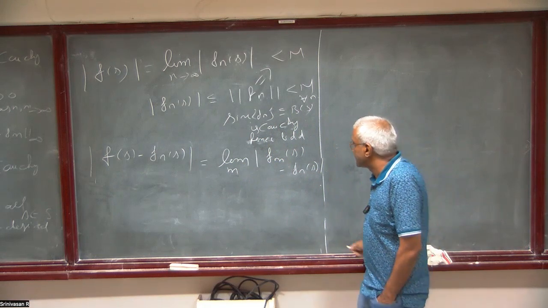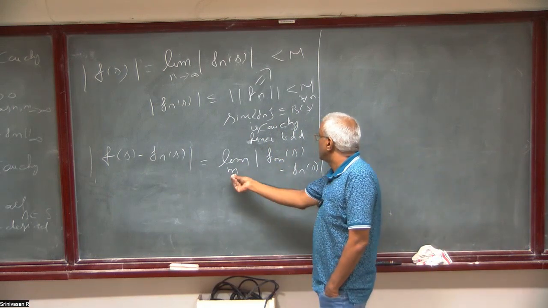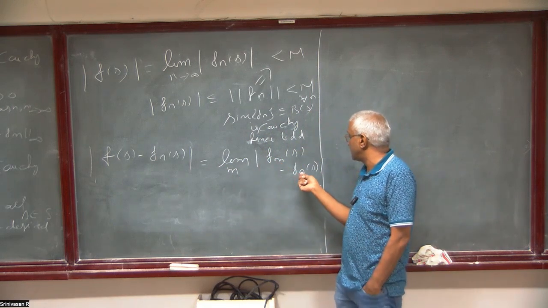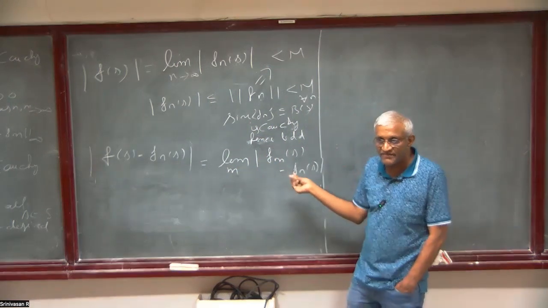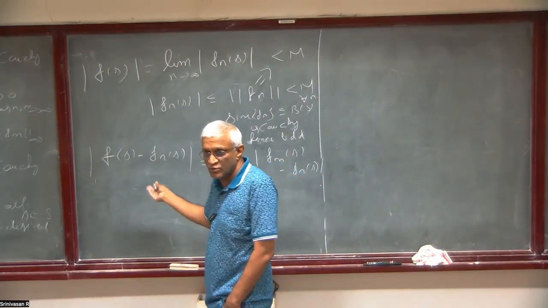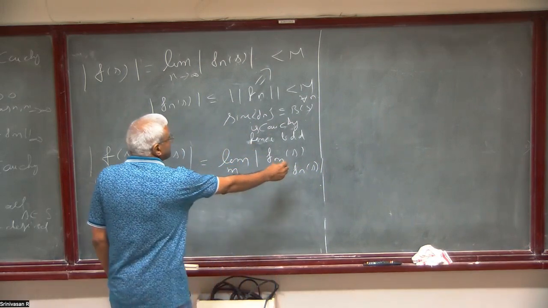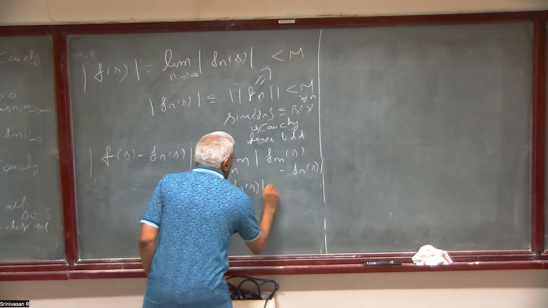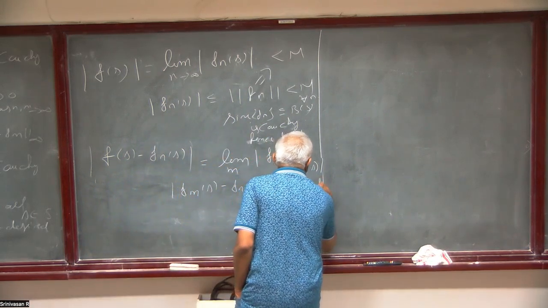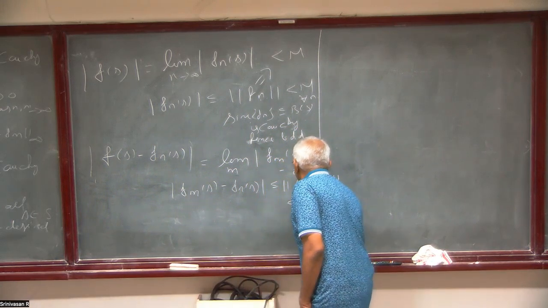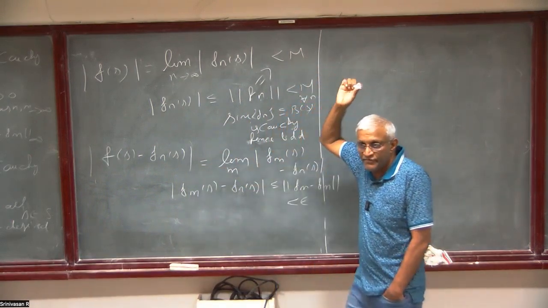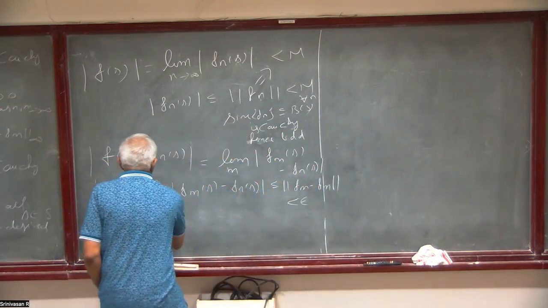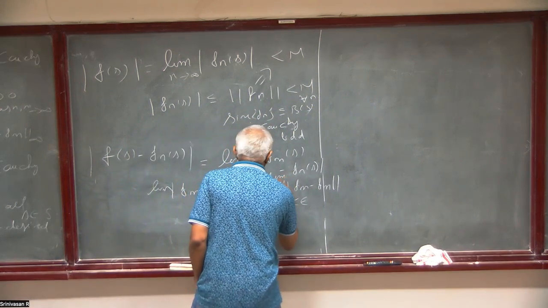Okay, so this is the limit in m, and then n is varying. For each n, or for n large, we have to show that this is less than epsilon. Now this modulus of f_m of s minus f_n of s is less than or equal to the norm of f_m minus f_n, and you can make this less than epsilon for m big if you want, or you can take the limit. This limit is less than or equal to this limit over n.